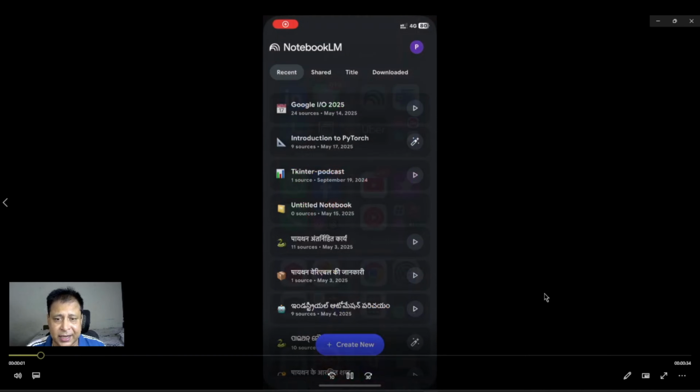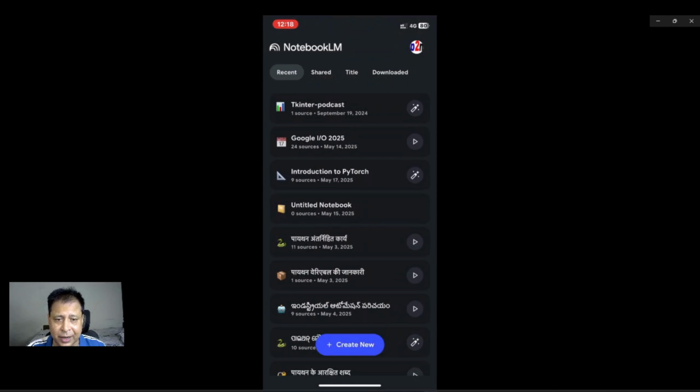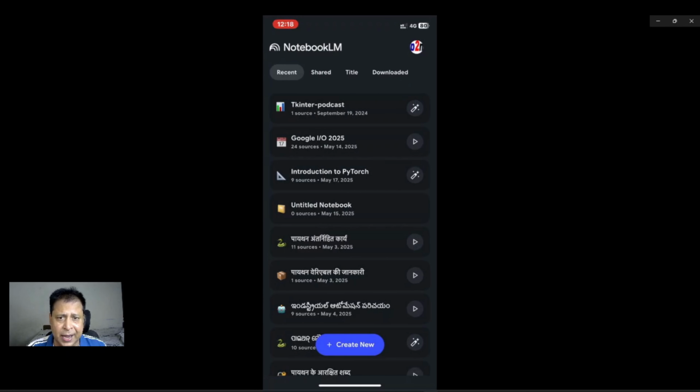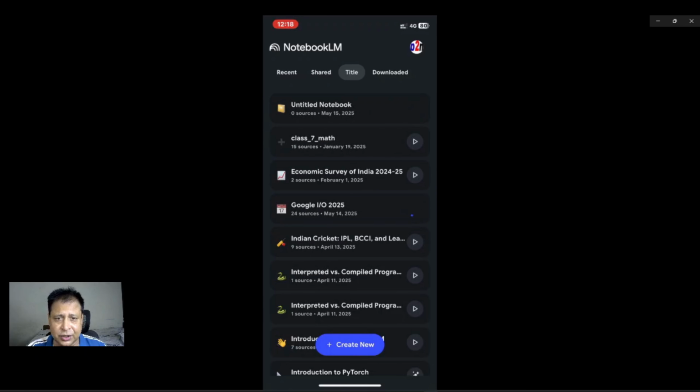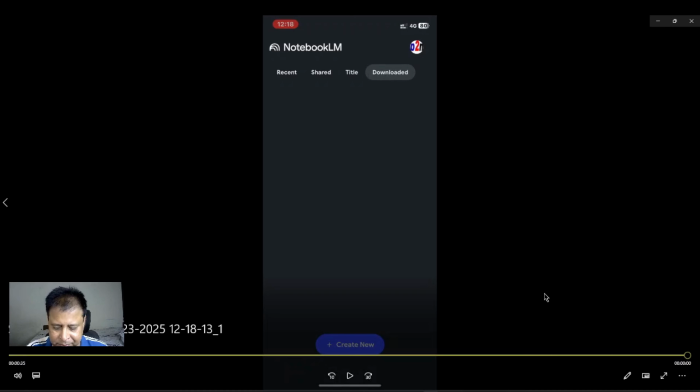After installing, I started using it immediately. You can see all my NotebookLM files were available. I can generate a new one if it is not there, or I can even come back and play the ones which are already available. So this synced with my desktop also. All these files that I want to listen to were available. I can even check the shared ones, what was shared with me. Then I can sort it based on the title, and I can see the downloaded ones also. I hope this will be useful, and some more new features are going to come.